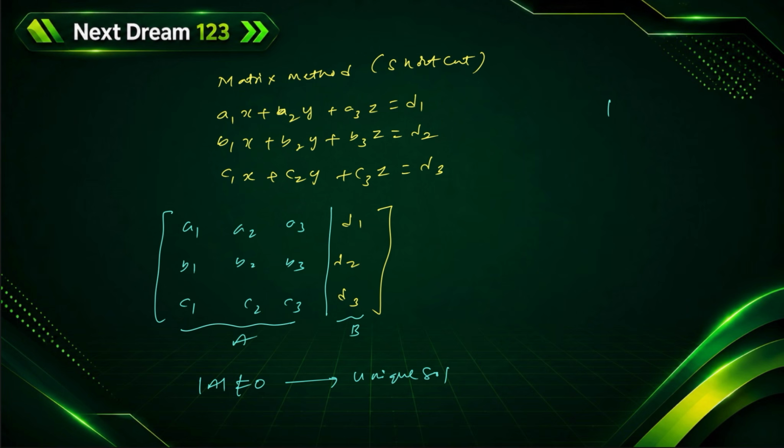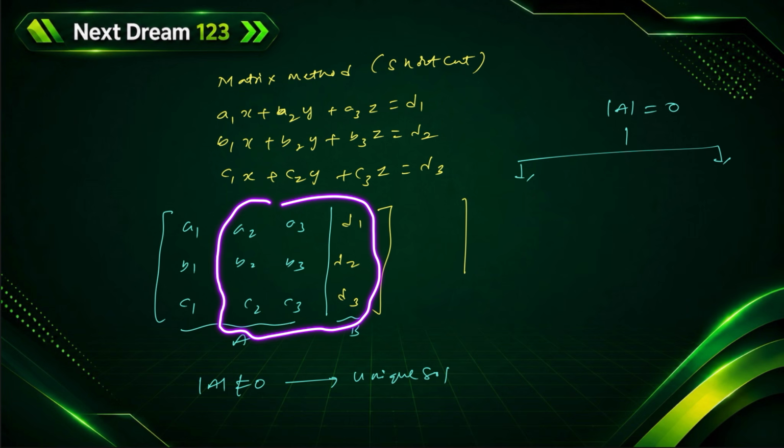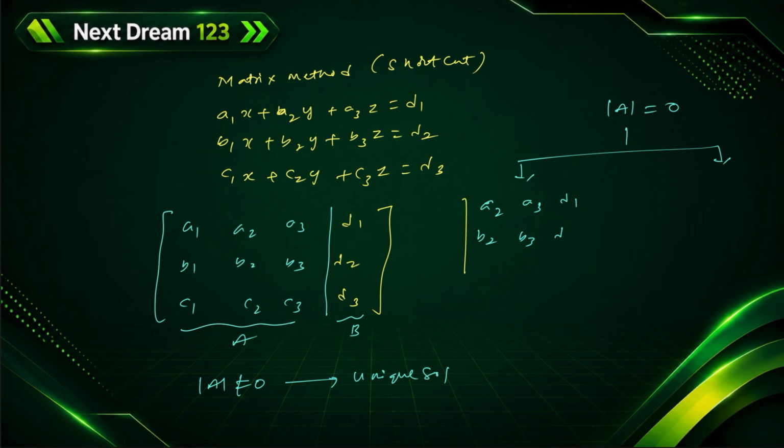If determinant of A is equal to 0, there are two possibilities. One possibility is you simply take this matrix, a2, a3, d1, b2, b3, d2, c2, c3, d3.